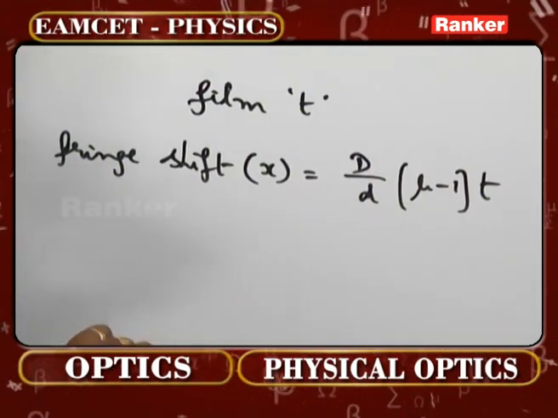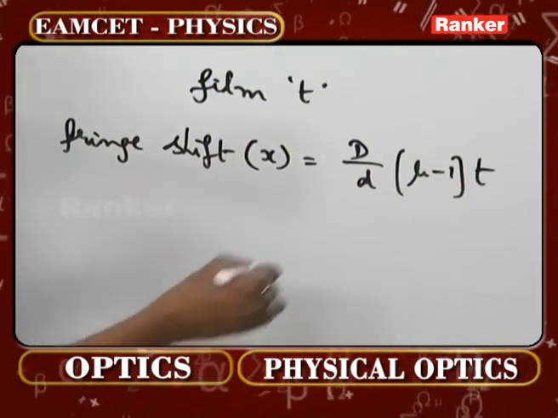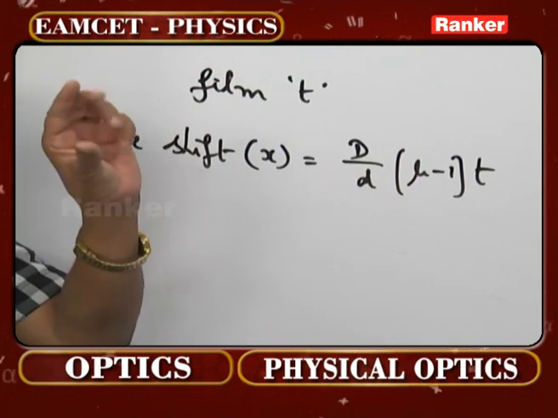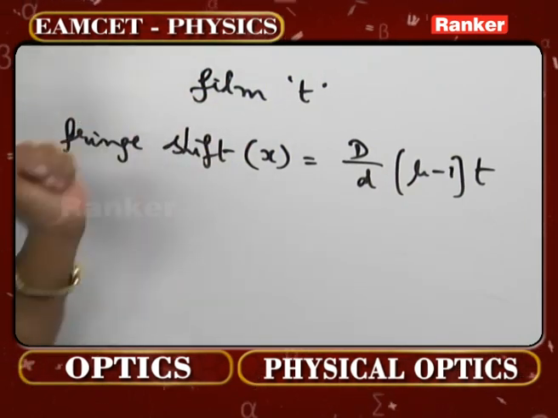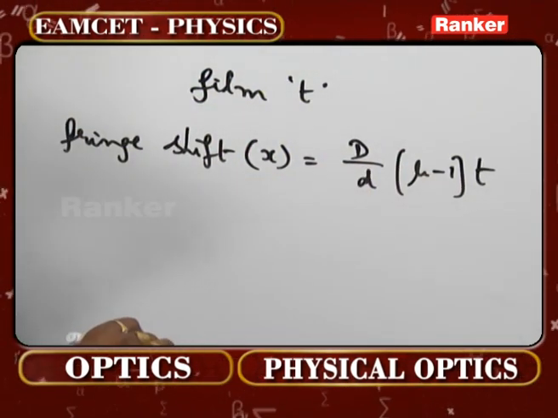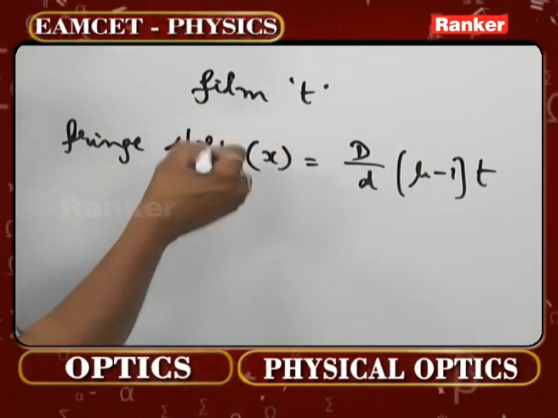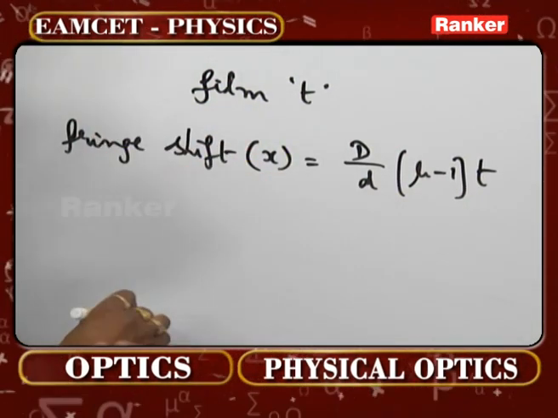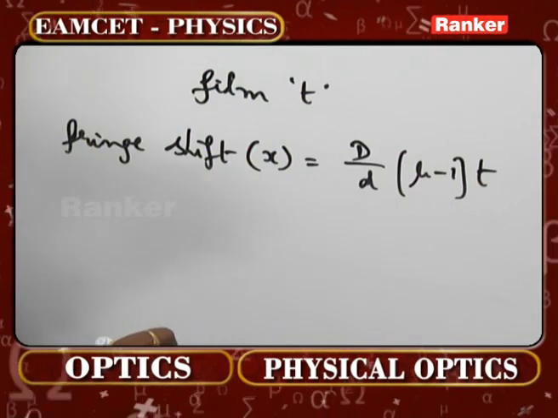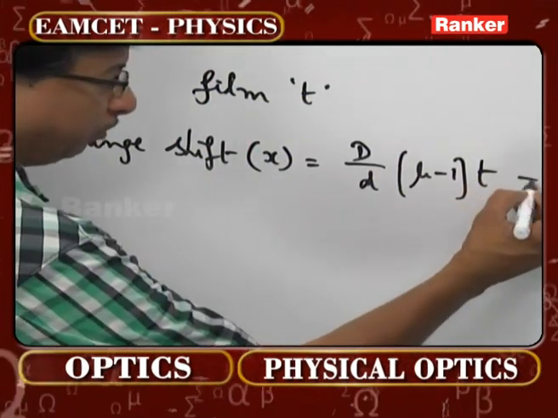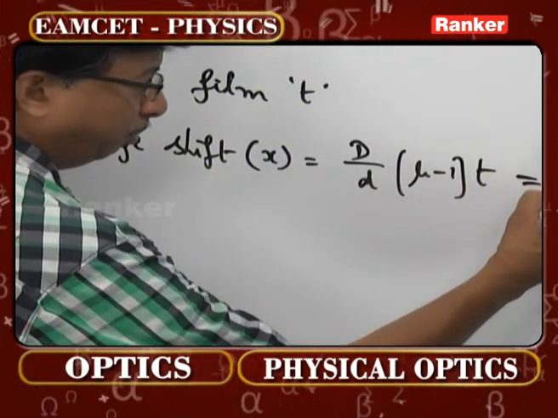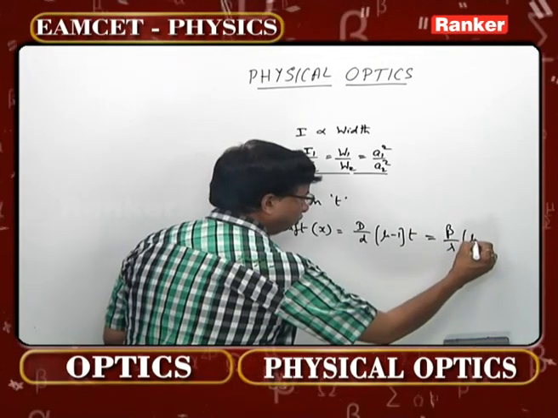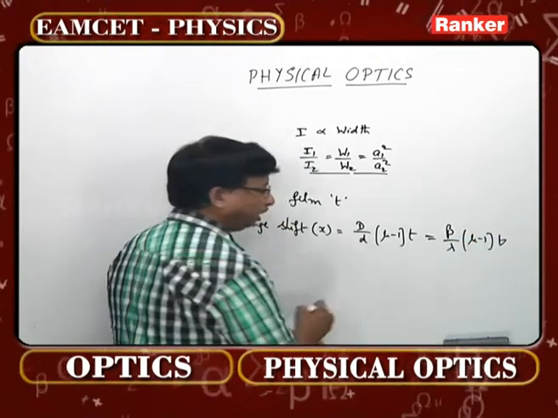This capital D is the distance to the screen. Small d is the distance of separation between the coherent sources. Mu is the refractive index of the medium which is obstructing the path of light, and t is the thickness. Now the same you can write as beta by lambda into (mu minus 1) into t as well.